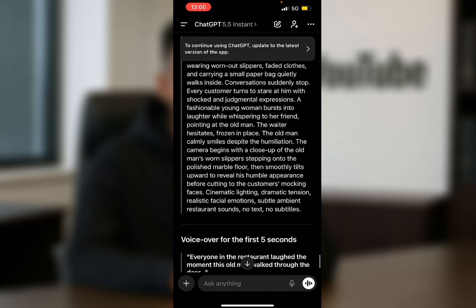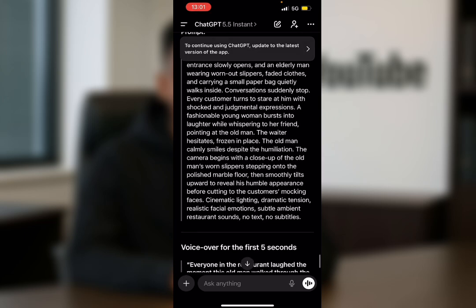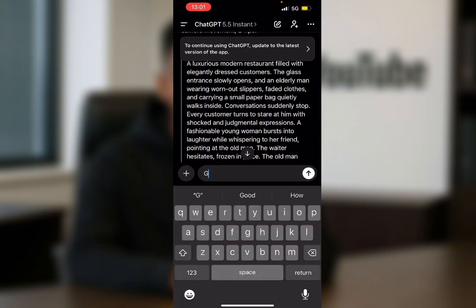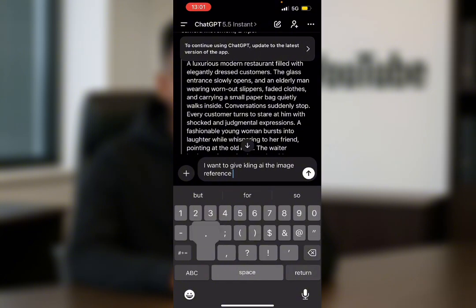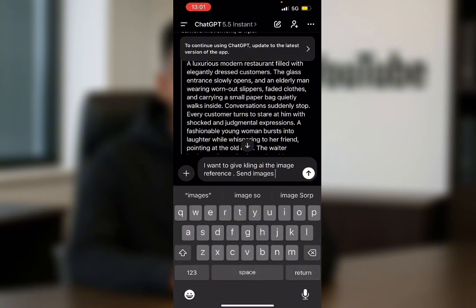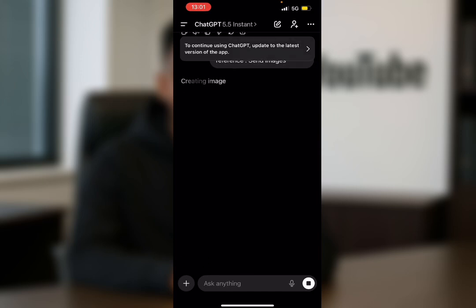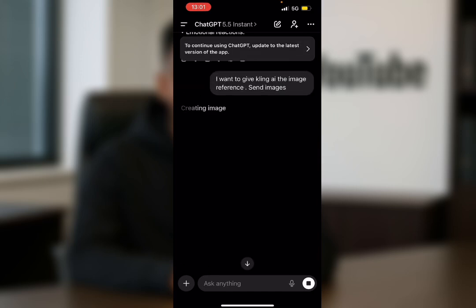Now, having done this, I'm going to tell it something, and this is where most people actually miss out on the important parts of it. I want to give Kling AI the image reference. Send images. Now, this is the part that people actually miss out on. So, GPT is going to generate the image references, then we're going to judge based off what it generates.